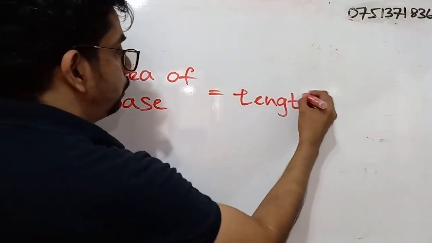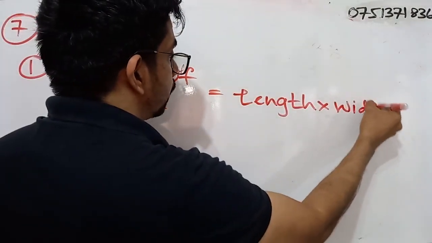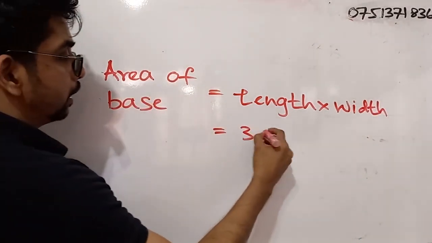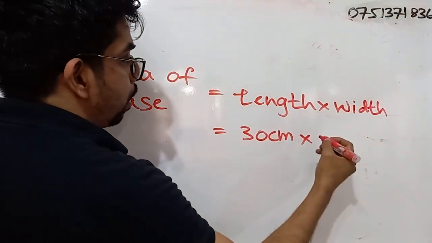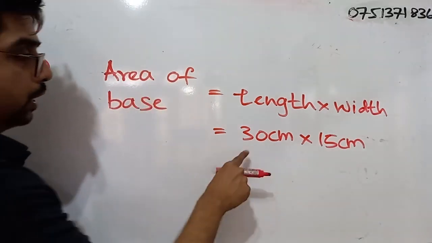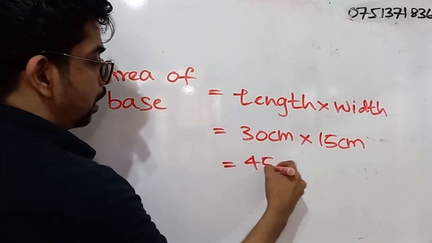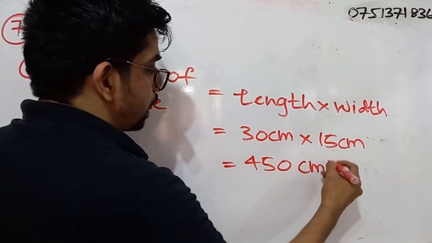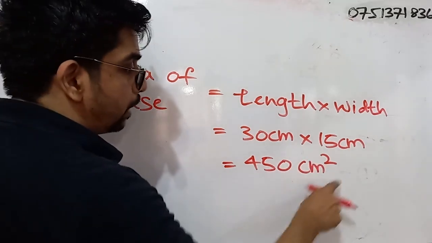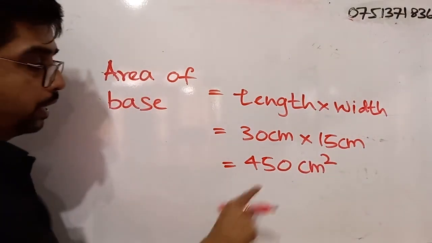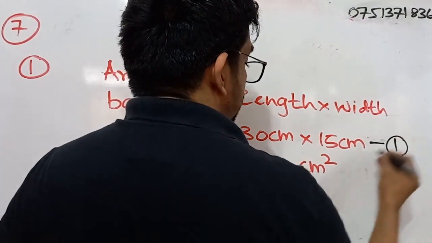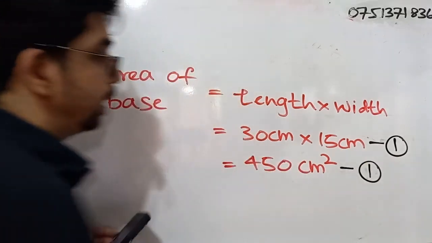Length into width. Length into width. Right. So here what is the length? 30 centimeters. What is the width? 15 centimeters. So 30 into 15 we know that is 450. So these are square centimeters. So always you have to remember, you have to write down the correct unit. So here it is square centimeters. Right. So for this step you will be getting 1 mark, and for the correct answer you will be getting another 1 mark.